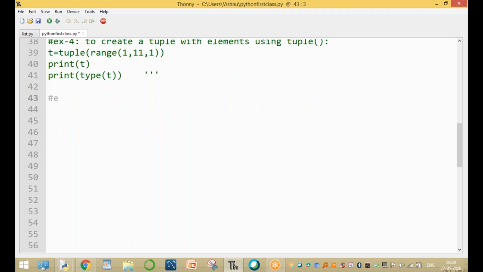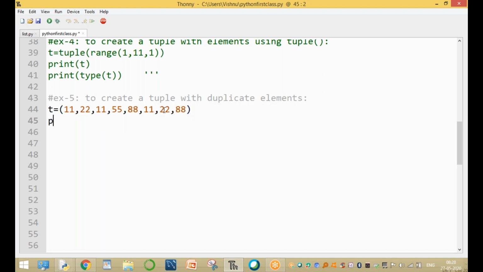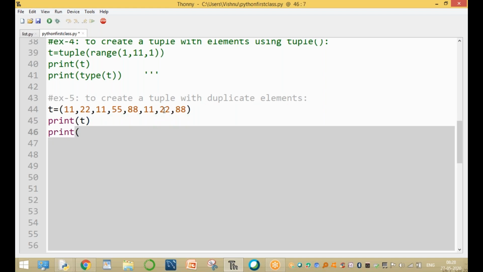Example 5. To create a tuple with a duplicate element. T equal to duplicate elements: 11, 22, again the 11, again some 64, some 88, some 11, 22, some 88, 88, and these are the different values. To create a tuple with the duplicate values, and print the type of T.